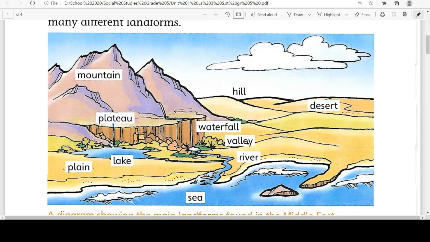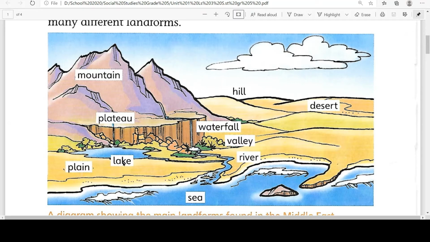A valley is a low-lying area between two hills or different hills, a flat land between the hills. A waterfall is when water is falling from a high place, maybe from the mountains. When it is falling, it is called a waterfall. Usually in mountainous areas, we can see many waterfalls. A river is a long flowing water body. When the water is flowing on the land, with land on the two sides and water flowing in between, it is called a river.